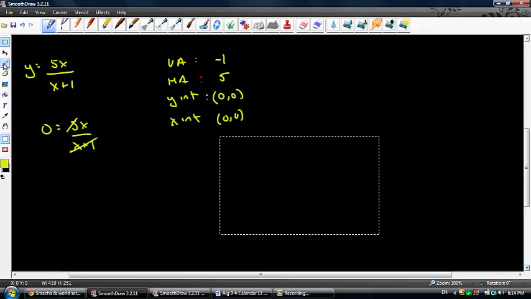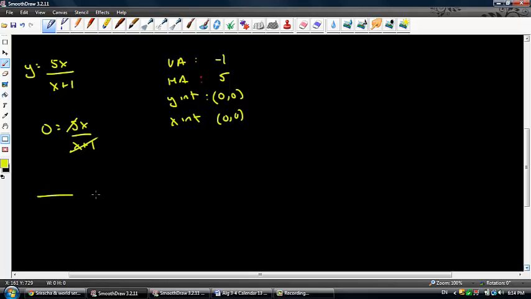Okay, let's put this thing in a sign chart. So my critical numbers are where the function equals 0 or is undefined. Well, it's undefined at negative 1, and it equals 0 at 0. So partition it down. And let's go ahead and pump in both of our functions here, 5x and x plus 1.